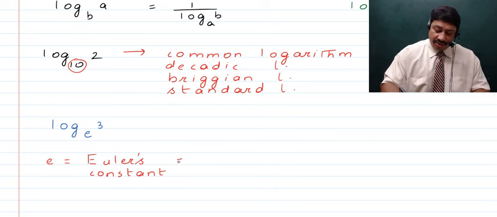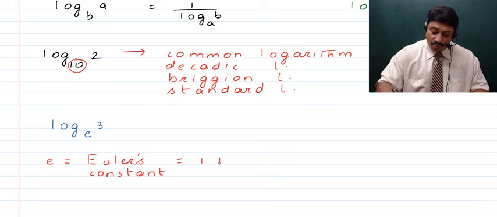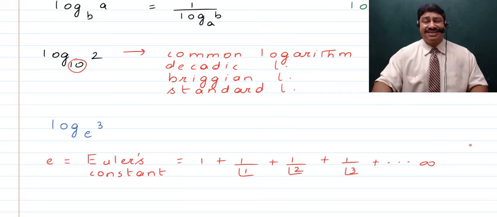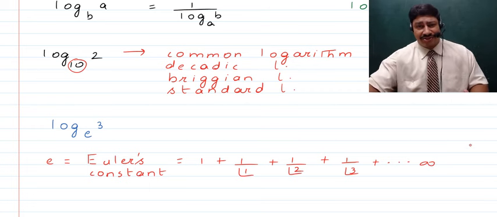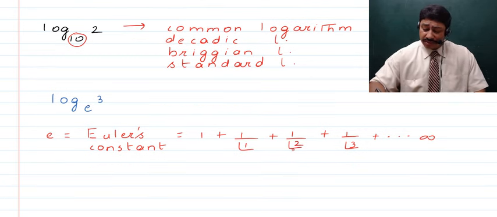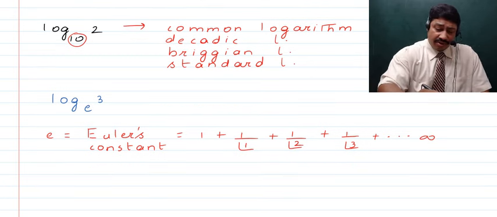Now children, what is this equal to? This is equal to 1 plus 1 upon factorial 1 plus 1 upon factorial 2 plus 1 upon factorial 3, and all of this continues up to infinity. That means up to the end that you can't reach. When we talk about the factorial of a number, what does that mean?